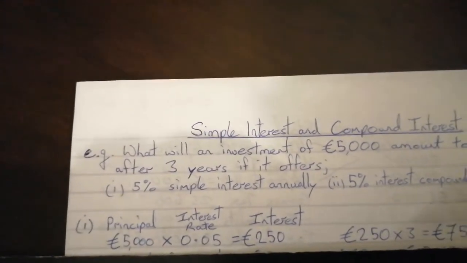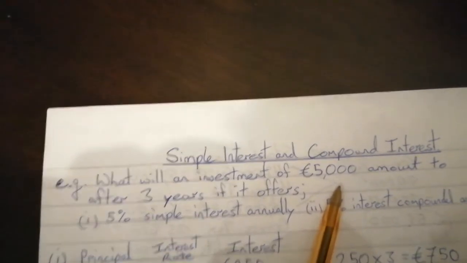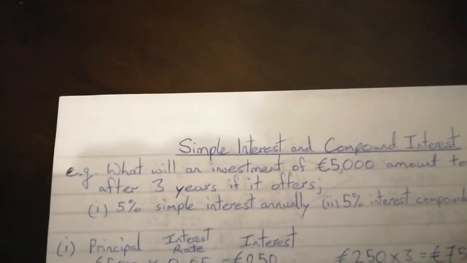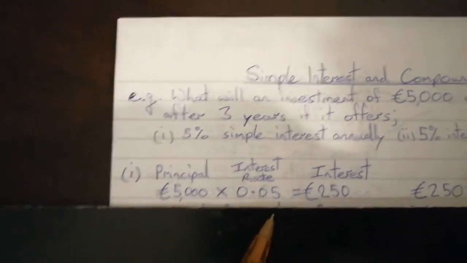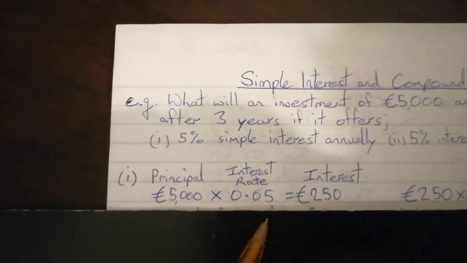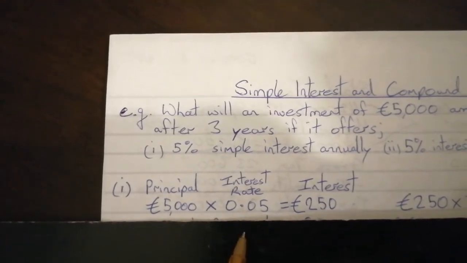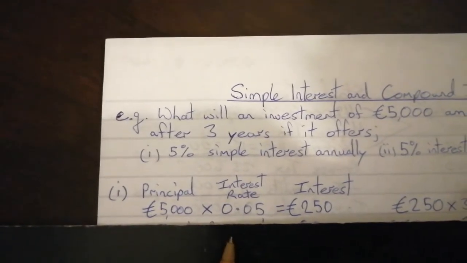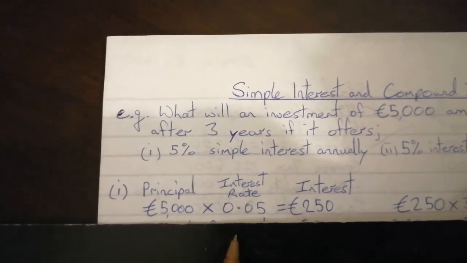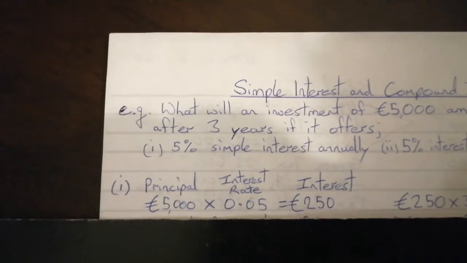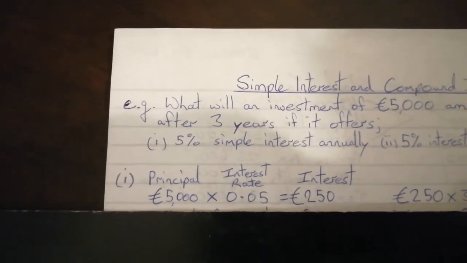So the principal in this case, €5,000, that's how much you're investing. The interest rate is 5%, and again, it doesn't matter exactly how you calculate it, but I think it would be good if you got used to using decimals, because it makes the calculations quite quick and quite simple. So 5% as a decimal is 0.05, so multiplying 5,000 by 0.05 gives us €250 interest.